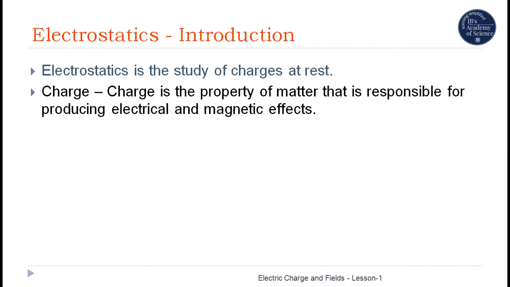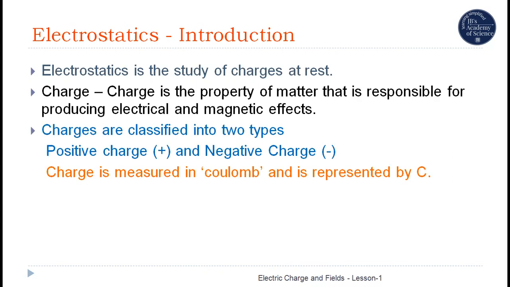Now, what is charge? Charge is the property of matter that is responsible for producing electrical and magnetic effects. Charges are classified into two types: positive charges and negative charges. Charge is measured using a unit called coulomb, which is represented by the capital letter C. We will define 1 coulomb, the unit of charge, later.